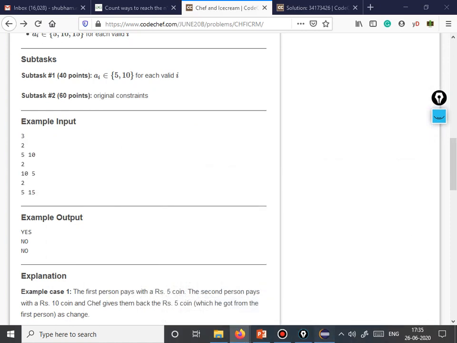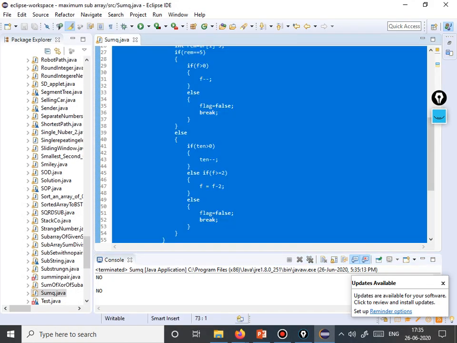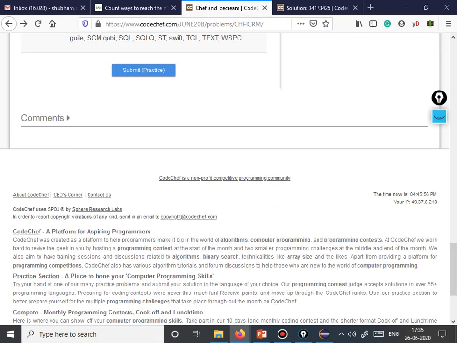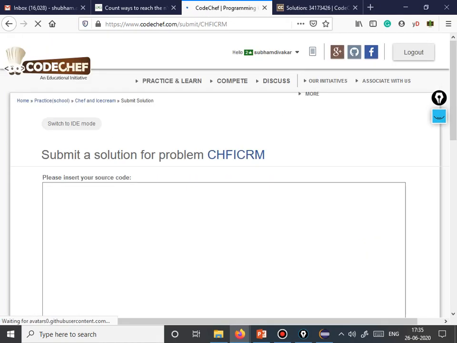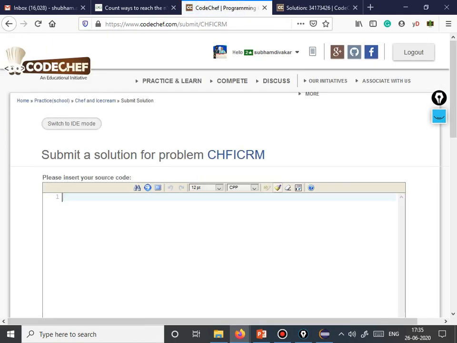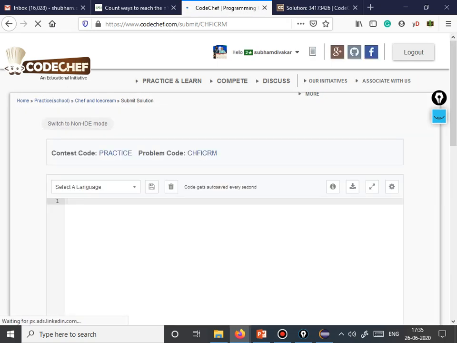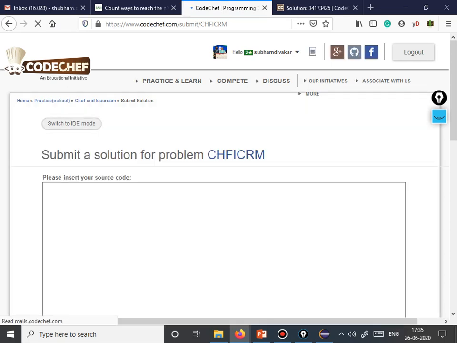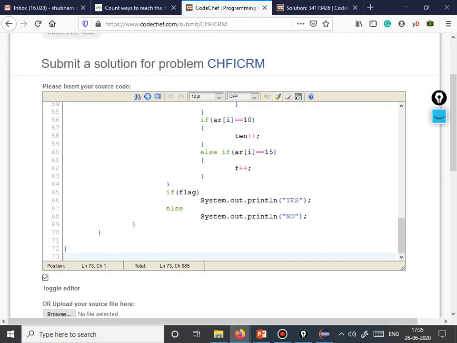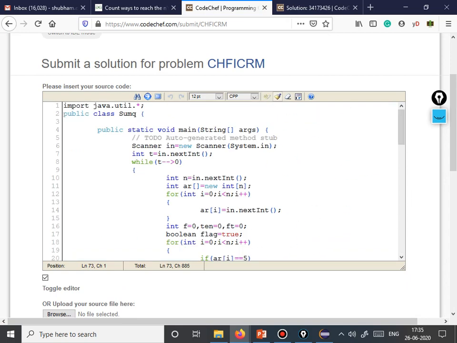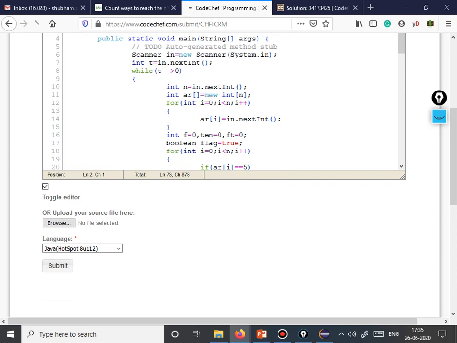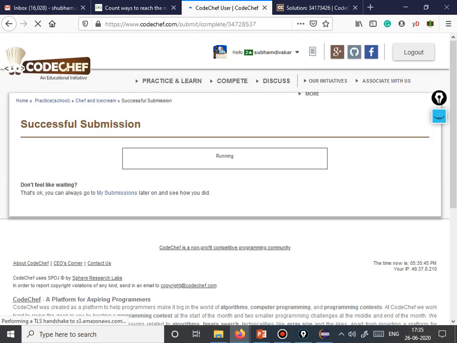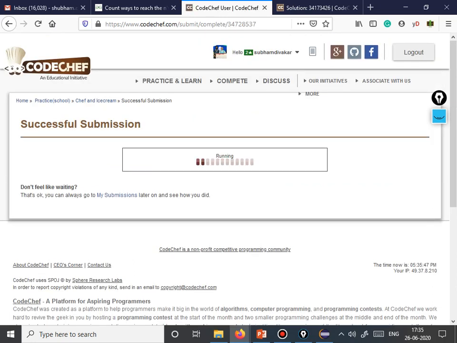I guess that is the solution. Yes, no, okay. So we will now copy this, and now in CodeChef what we do is we submit. I have switched to non-IDE mode, so let me switch to IDE mode and show you. This is the IDE mode, but here when you are coding you need to add a try catch block. So why do that? I simply switch to non-IDE mode. I paste the solution, but one thing you need to take care of is we need to remove this public from the class, and then we submit. Let's check. It's running.